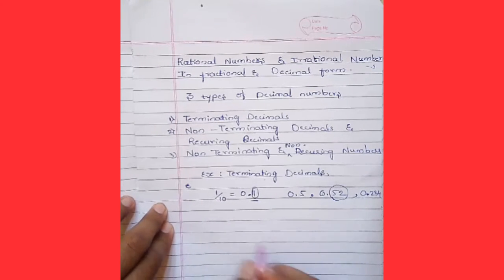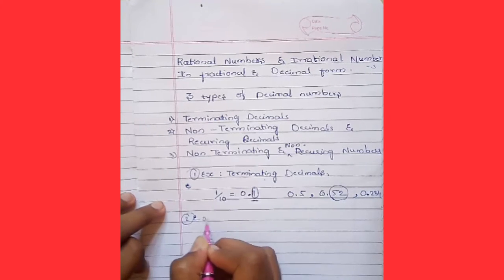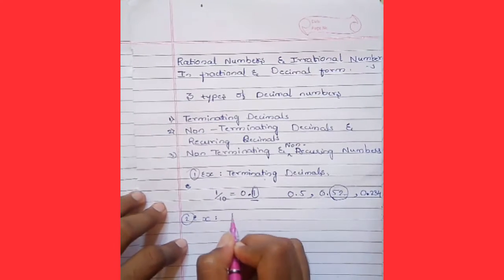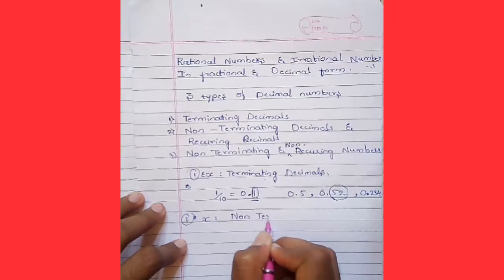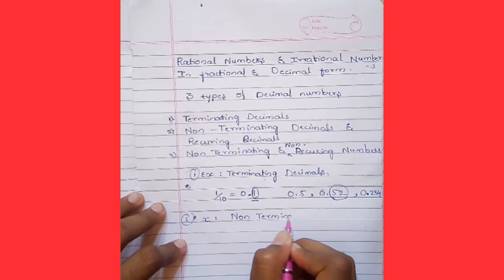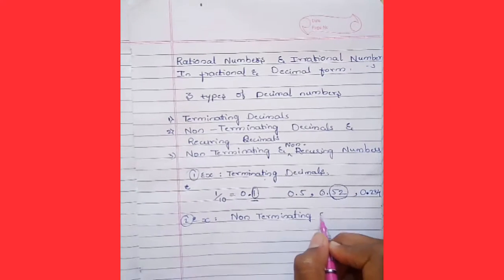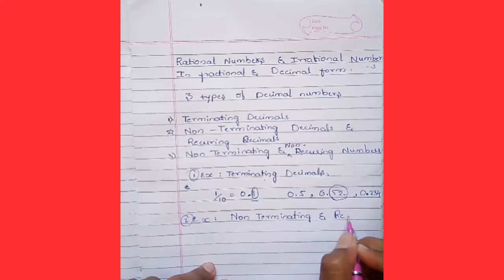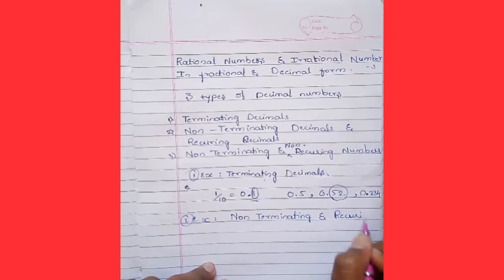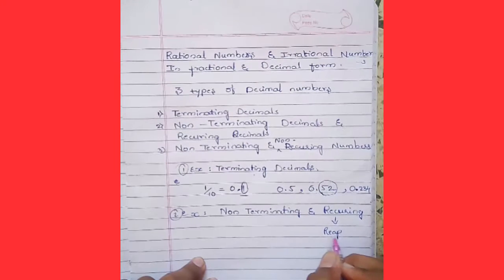Okay, now the second example is for non-terminating with recurring numbers. As you all know, recurring means a pattern or a repetition.